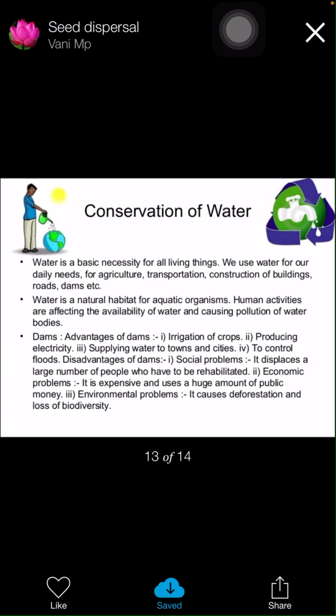Dams, children. Advantages of dams: irrigation of crops, producing electricity, supplying water to towns and cities, and to control floods. Disadvantages of dams, children. Social problems: it displaces a large number of people who have to be rehabilitated. Economic problems: it is expensive and requires a huge amount of public money. Environmental problems: it causes deforestation and loss of energy.